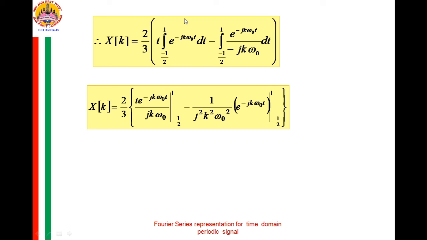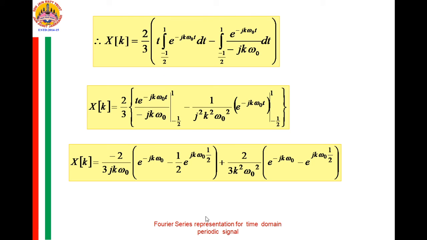You will get t into e raised to minus jk omega naught t upon minus jk omega naught for the limits from minus 1 by 2 to 1. Then for the next term, the integration is e raised to minus jk omega naught t upon minus of k square omega naught square and this j square. This j square is minus 1, and minus minus becomes plus, and you have to substitute the limits.